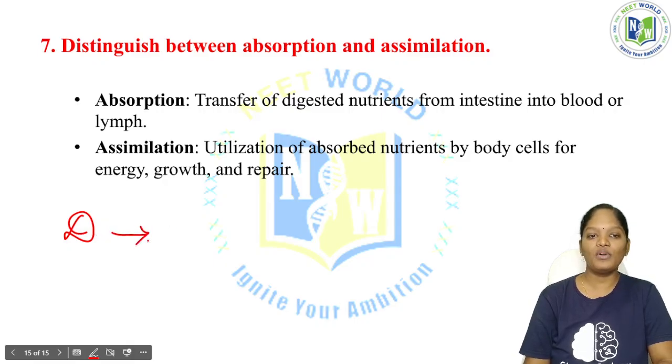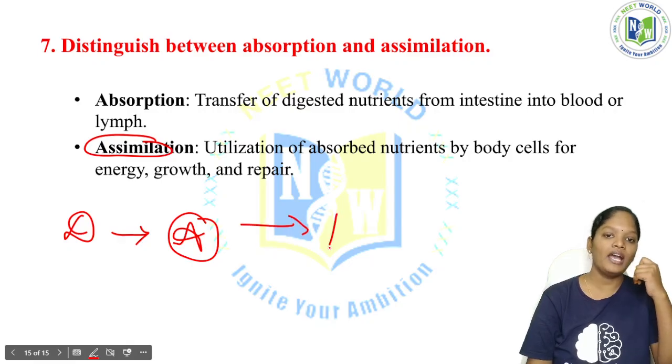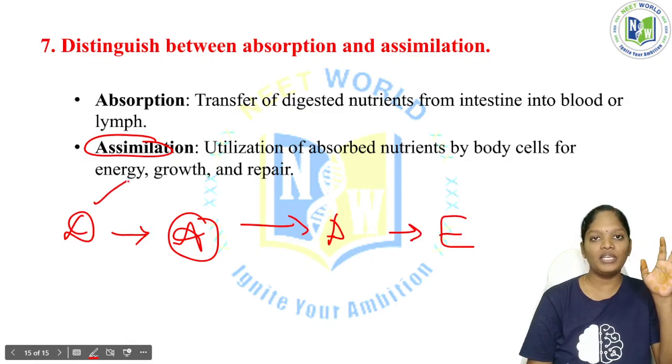Next, digestion is followed by absorption. All the small digested food is absorbed, and that process is called absorption. Now the absorbed nutrients, through the blood and the lymph, are taken up by the cells or tissues. That process is called assimilation. So we have digestion, absorption, assimilation and egestion. Digestion means breaking down of complex to simple molecules. Absorption means the digested food is absorbed by either blood or lymph.